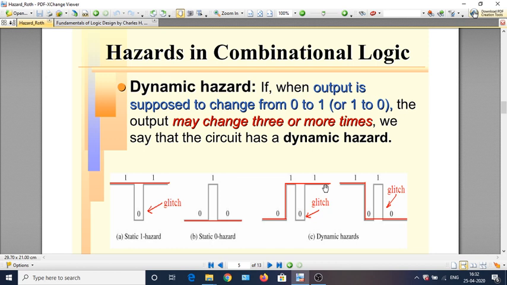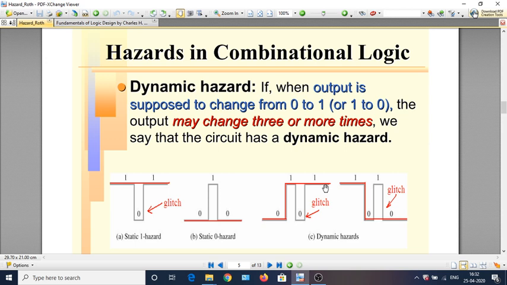Then we let only one variable change, and we wait such that all the transients die out and the output variable settles to its final value before changing another input. Which means that at any given time we let only one variable change, and before changing any other input variable we wait till that effect settles down.